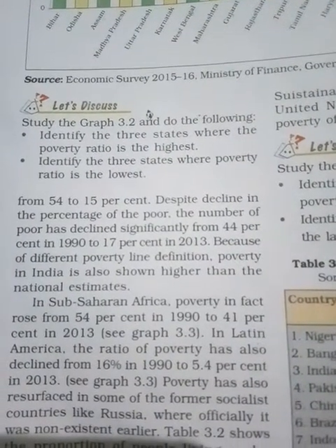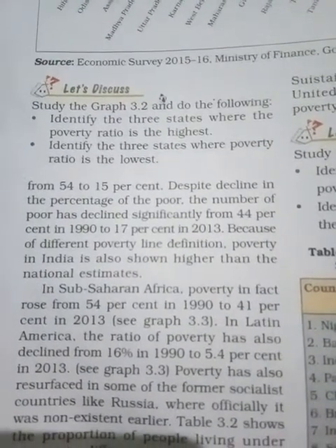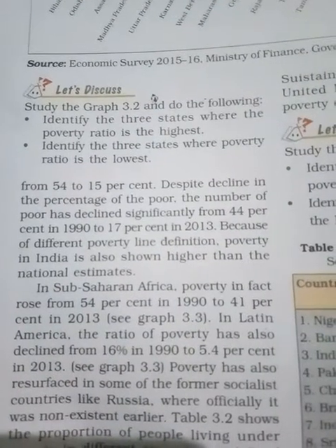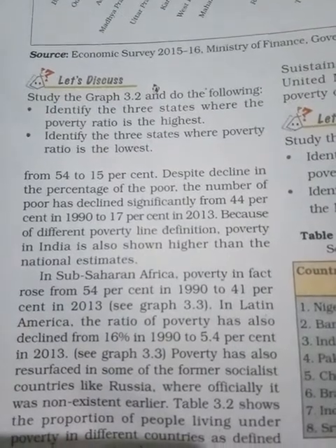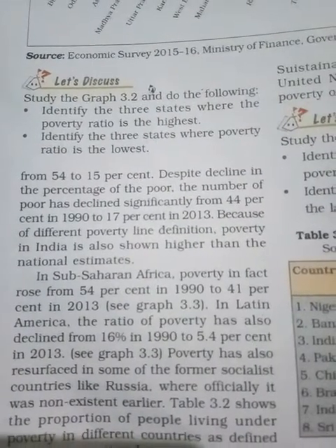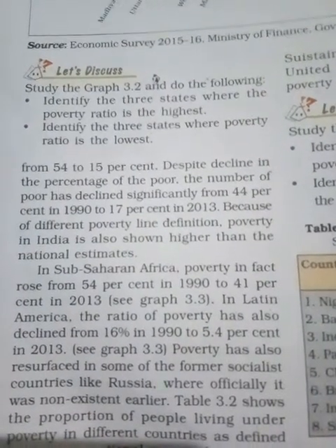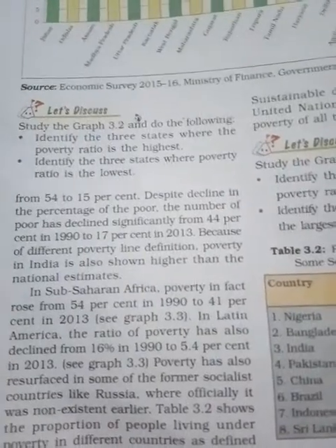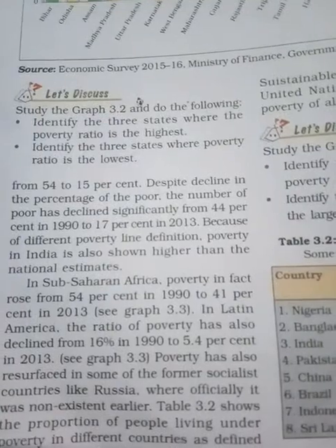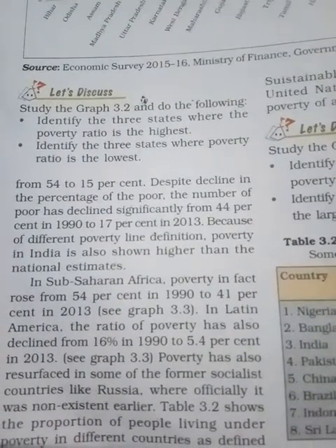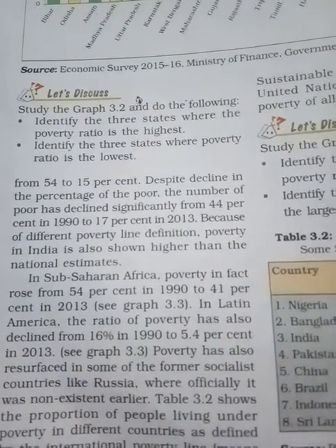Despite the decline in the percentage of the poor, the number of the poor has declined significantly from 44 percent in 1990 to 17% in 2013, because of the poverty line definition. Poverty in India is also shown higher than the national estimate. Look here, in India also in 1990 they measured it, and it has been reduced from 44% to 17% in 2013. Why? Because of the difference in poverty line definition.